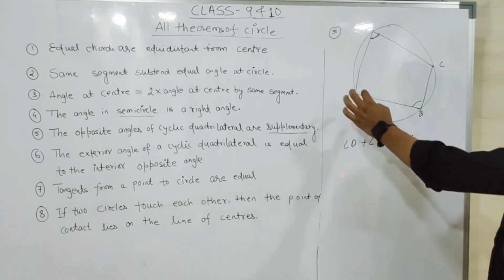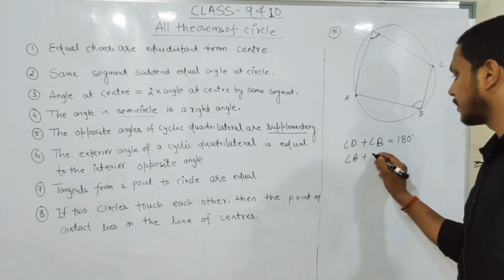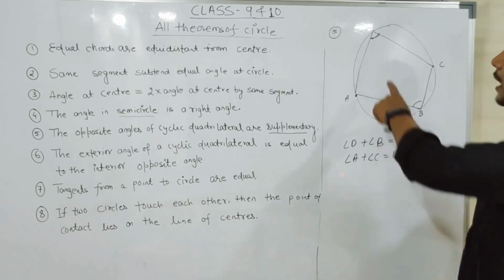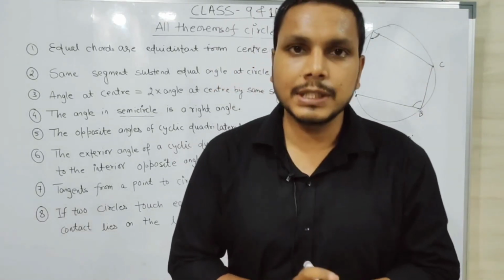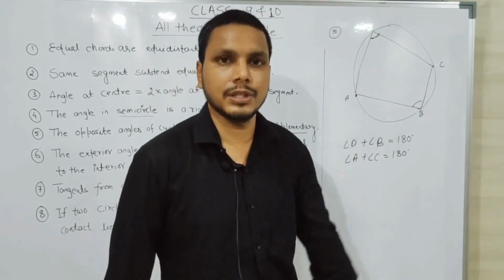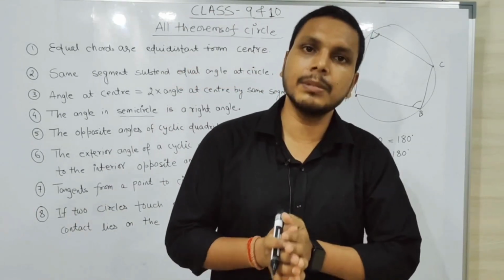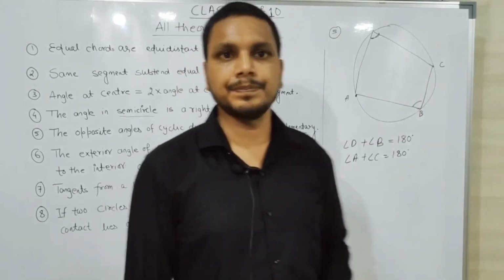And similarly angle A plus angle C, you will get again 180 degrees. So simply, if you have angle D equals 60 degrees, let the value of angle D be 60 degrees, then what will be the value of B? 180 minus 60, meaning simply 120 degrees. So similarly for the angles A and C, right?